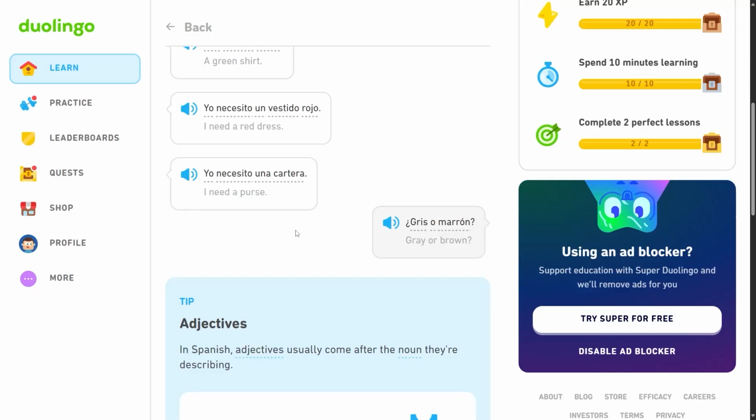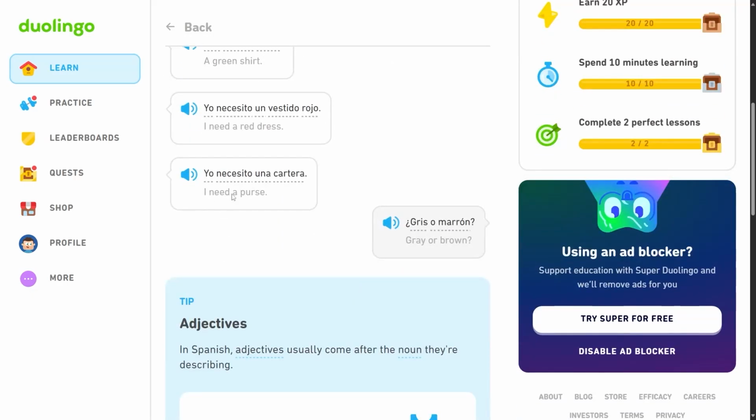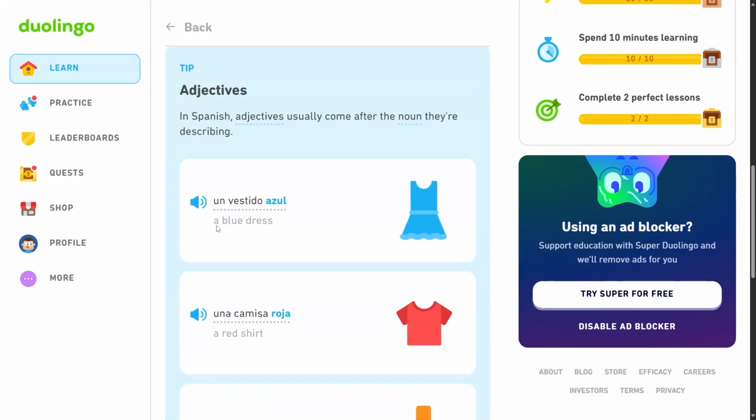Purse, una cartera. Gris or marron. Gris is gray. Marron is brown. So we have learned verde, green. Azul, blue. Rojo, red. Gris, marron, gray or brown. So a couple of colors in here and a few articles of clothing and some common constructs that we know by now. Adjectives. In Spanish, adjectives usually come after the noun they're describing. Just like I said above.